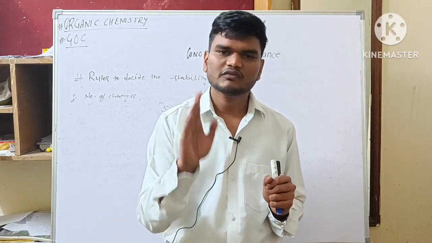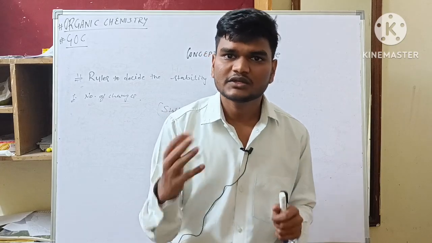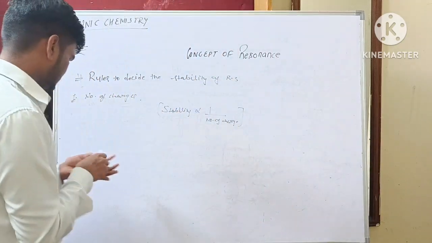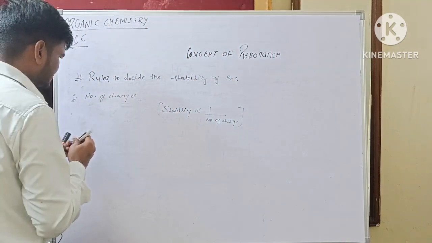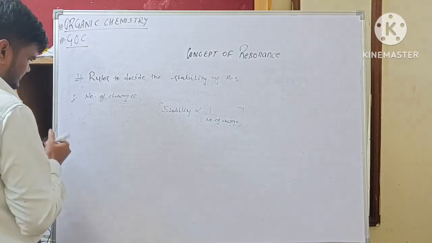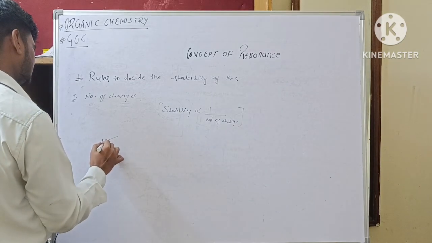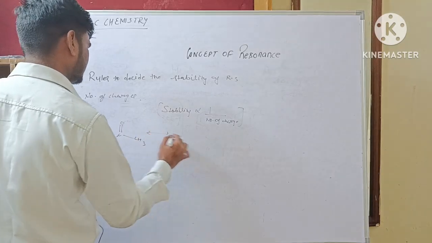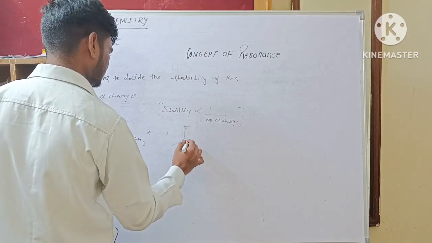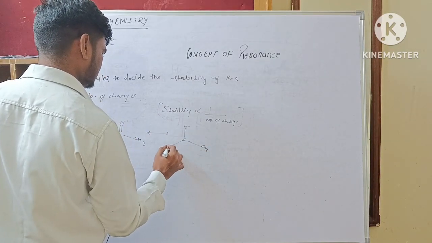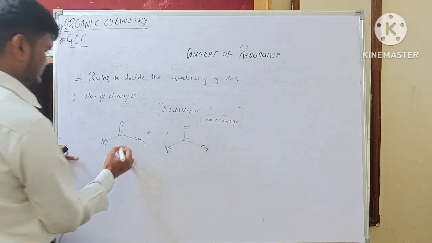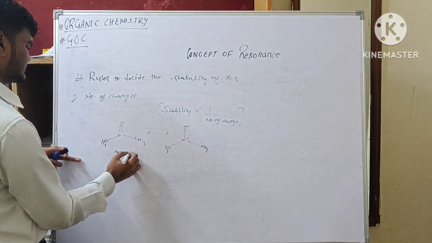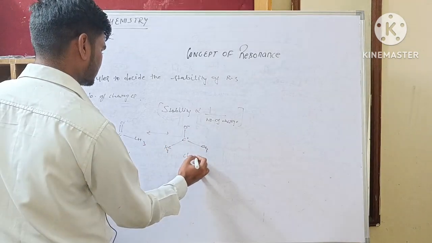A charged molecule will always be less stable than a neutral molecule. So if I take the example of the acetone molecule, CH3 CO CH3, another canonical form will be like this. This is the neutral canonical form, and this is the charged one.